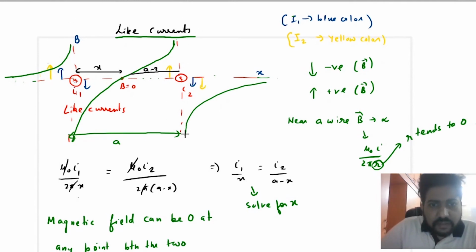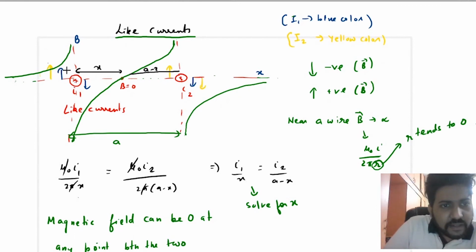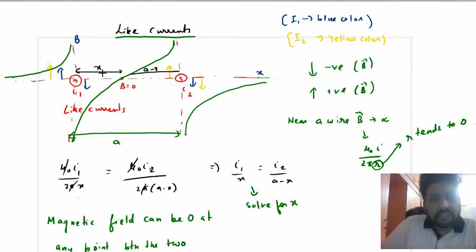So here it is minus infinity, and at infinity the field becomes zero. Similarly, here the blue line is the dominating one. Blue is positive, upward means positive, and near the current the field has to start from infinity. So it starts from positive infinity, and at infinity it becomes 0. So here the field is always positive, here the field is always negative, here up to x the field is negative, and beyond x the field is positive.